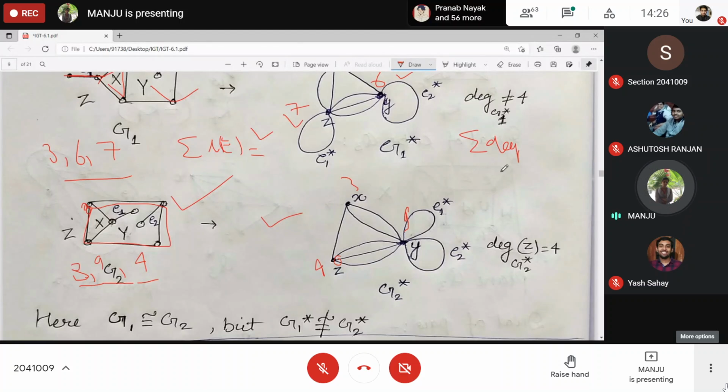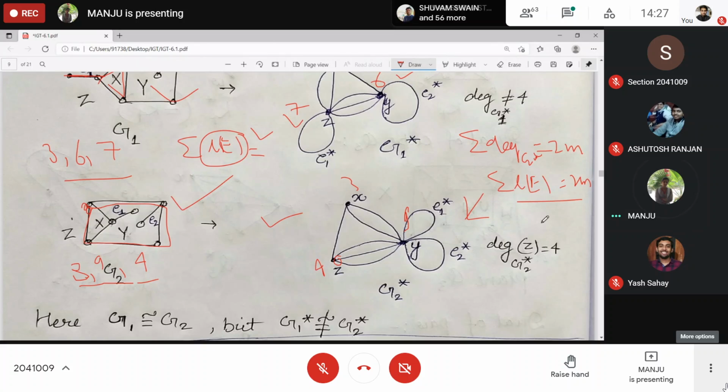Clear? And for any graph, you know that the summation of degree, in G star as well, will be twice m. Clear? Same for this one. And you know that the degree of a vertex is the length of the corresponding face. So putting this value over here, what do you get? The sum of lengths of faces in G you get 2m.